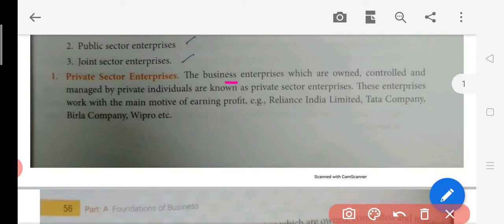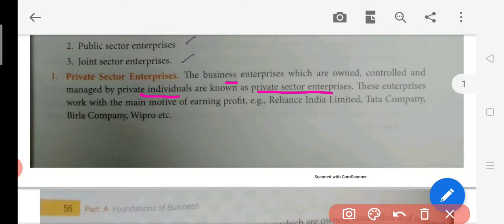The business enterprises which are owned, controlled and managed by private individuals are known as private sector enterprises. Many times we come across companies which are not government companies, but private. Like if you talk about Tata Group companies, like Tata Communications, or Reliance India Limited, MRF, CEAT, Ipca Laboratories Private Limited. There are so many companies. All these companies are owned by private individuals, private businessmen, and these are not entities of the government. Simply they are setting up this type of business for earning profits.